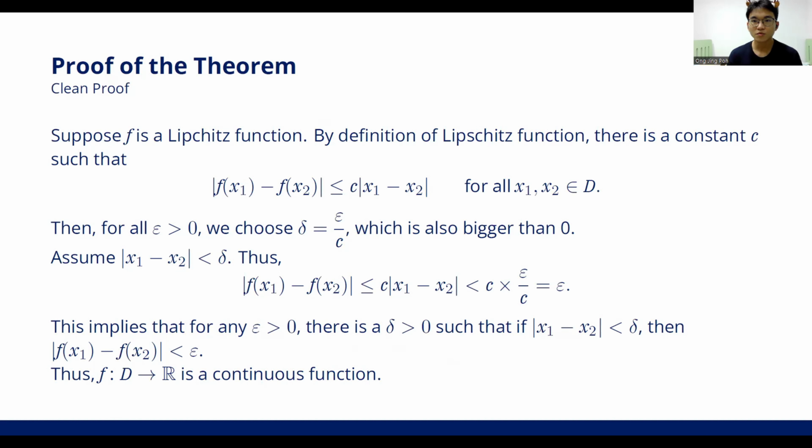Then we let epsilon be bigger than 0 and choose delta equal to epsilon divided by c, which is also bigger than 0. Next, assume that the absolute of x1 minus x2 is smaller than delta. Then we can find that the absolute of f(x1) minus f(x2) is smaller than epsilon. This implies the continuity, which is for any epsilon bigger than 0, there is a delta bigger than 0 such that if the absolute of x1 minus x2 is smaller than delta, then the absolute of f(x1) minus f(x2) is smaller than epsilon.